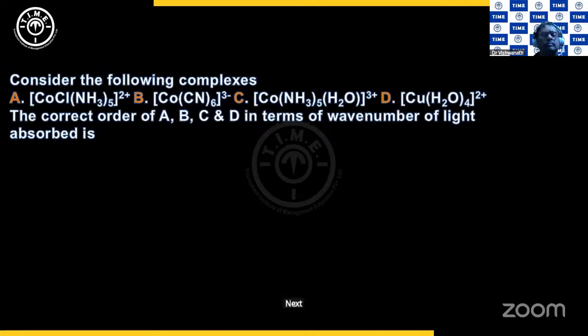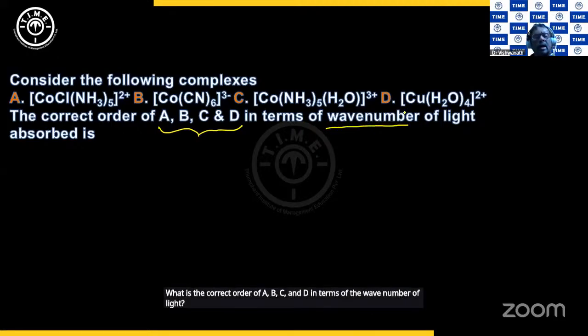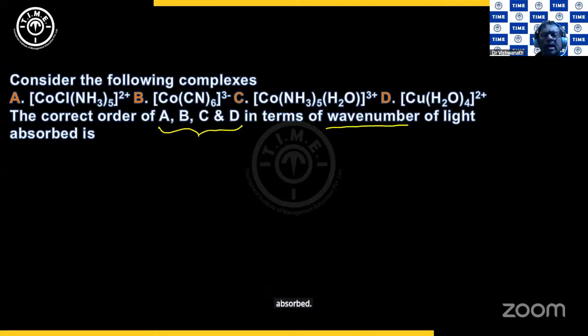Next we'll move on to 3 complexes or 4 complexes given here. What is the correct order of A, B, C and D in terms of the wave number of light absorbed? First of all, let us look at what complexes these are.